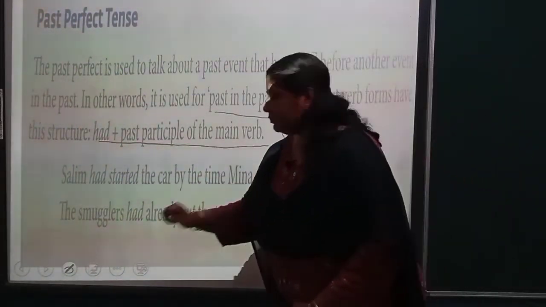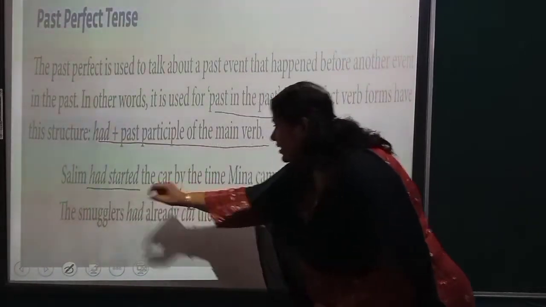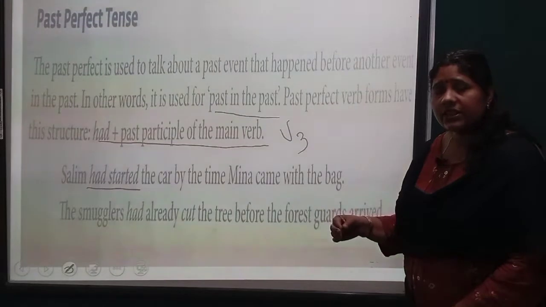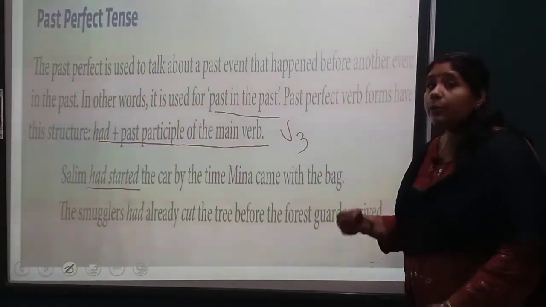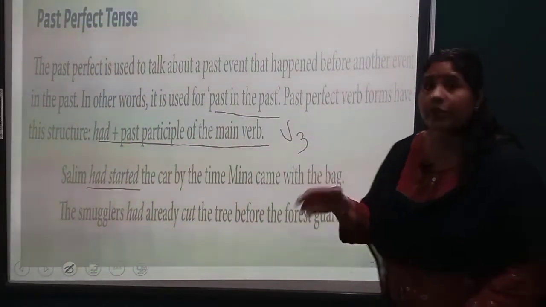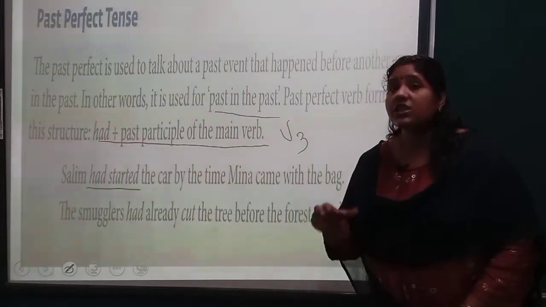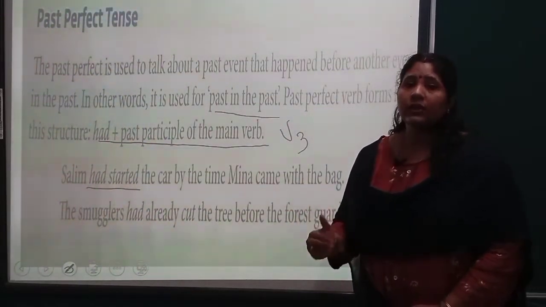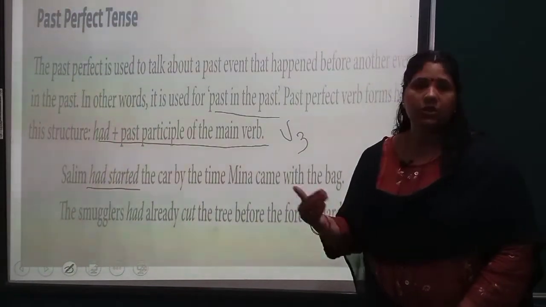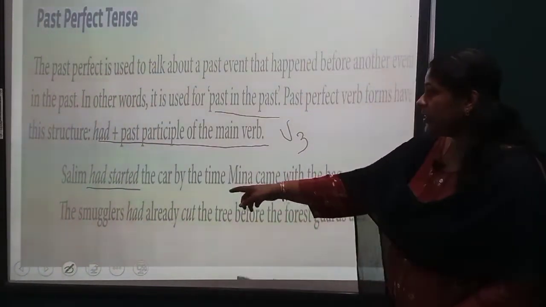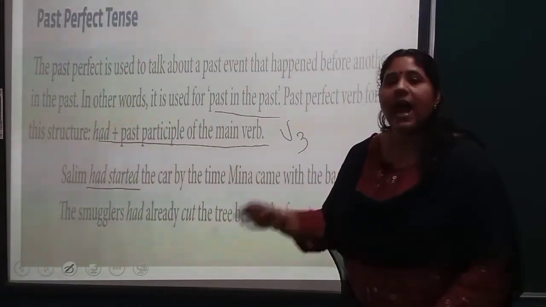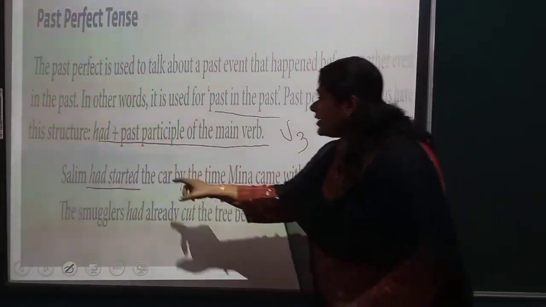For example, Salim had started. Here you don't have to see whether the subject is singular or plural, whereas in present perfect you have to see whether the subject is singular or plural. Singular takes has, plural takes have, with I as an exceptional case. So in past perfect you don't have that tension. Directly write had. Understood? Had started.